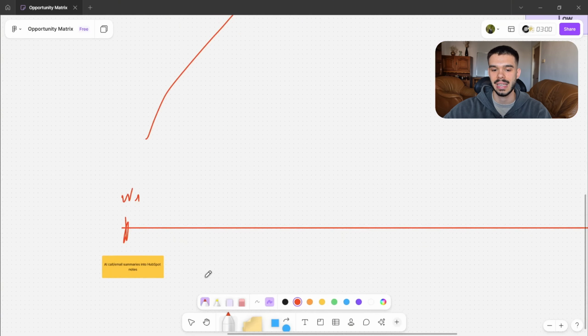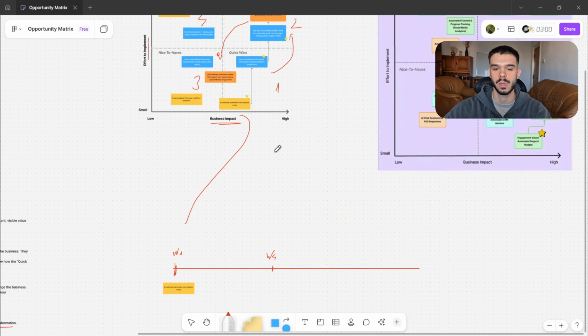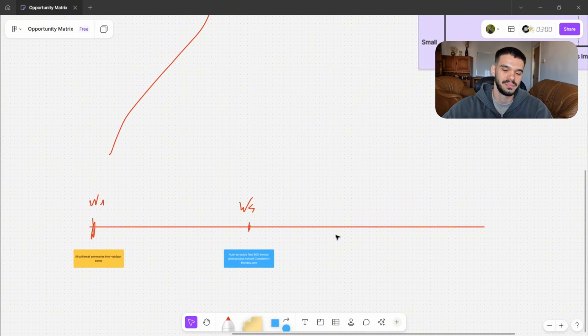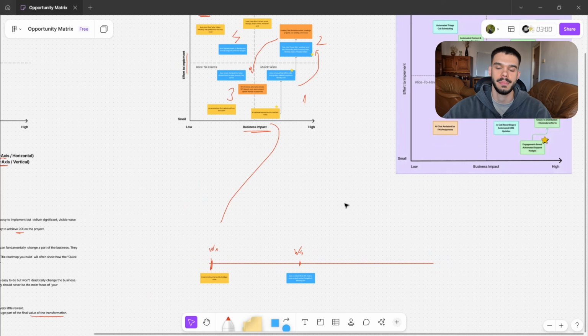Then you know that this might take like 2 to 3 weeks. Therefore, when we have implemented everything in week 4, we are going to go to the second one, which is going to be this one, right? Of course, your timeline is going to look a little bit nicer than mine because I just want to show you exactly how you would do it. But yeah, this is basically the main idea.